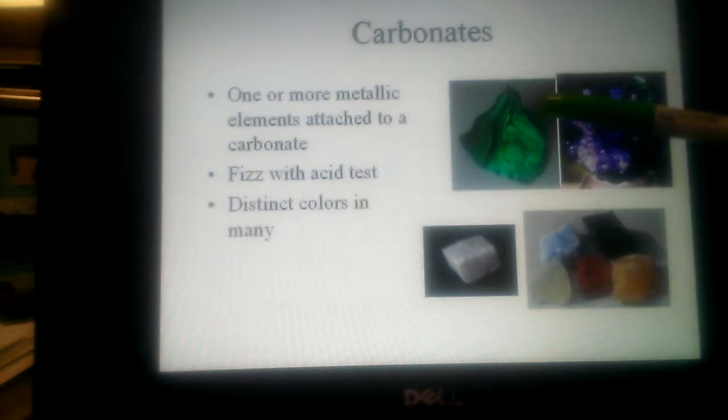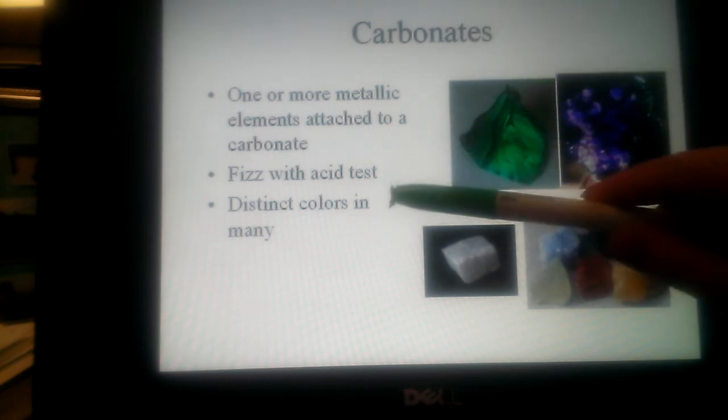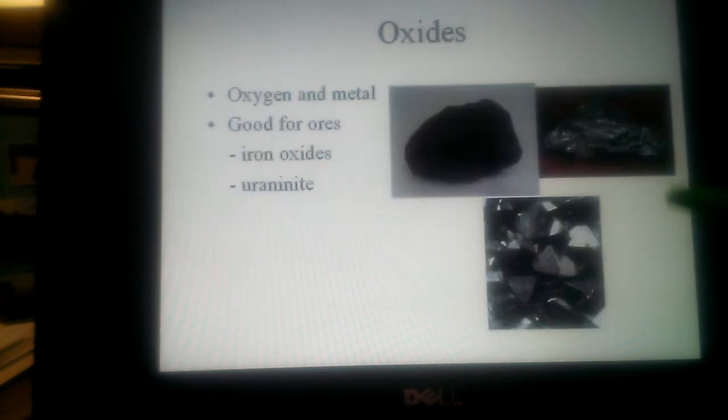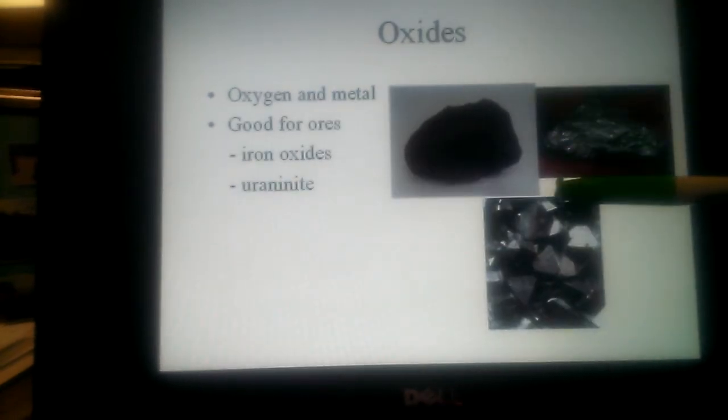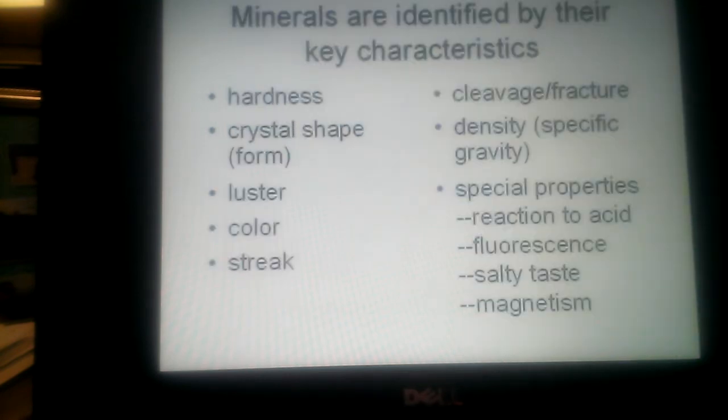Then you have the carbonates, which can also make these nice vibrant colors like azurite and malachite, and their biggest indicator would be they fizz with the acid test and release carbon dioxide. Our oxides are used for ores. These would be the ones we'd go into the ground and then melt down to extract what we want.